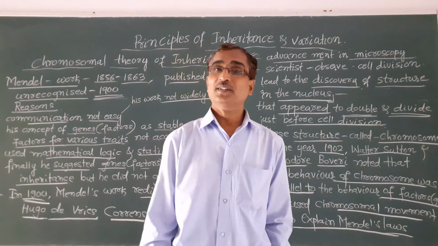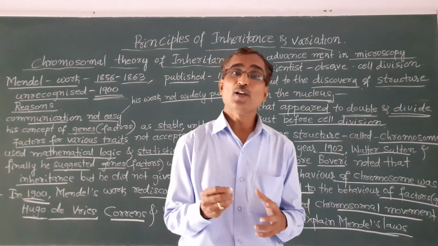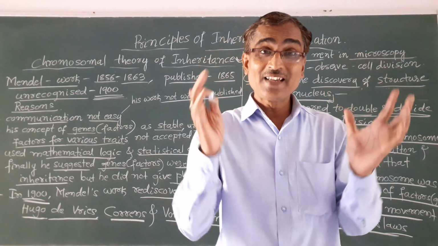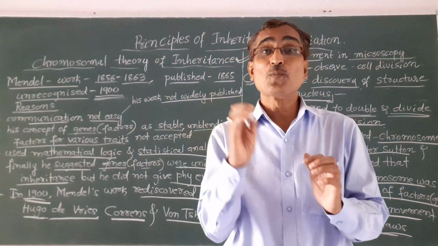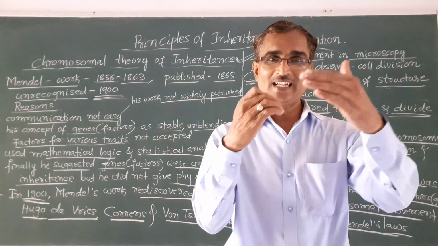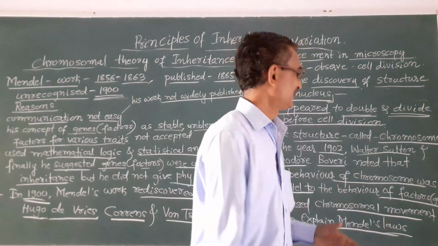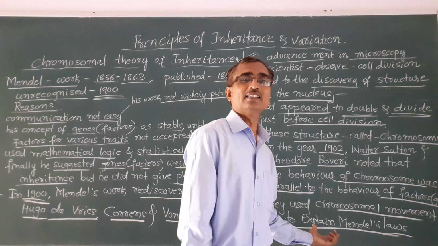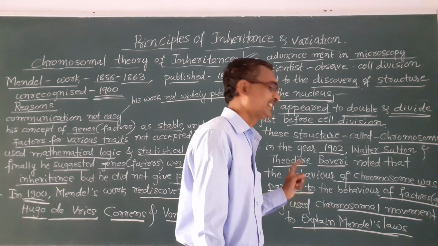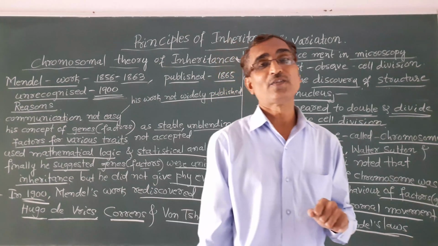Okay, and all of you have already studied during cell division how the movement of chromosomes takes place, how they separate from each other. Based on that, these scientists proposed the chromosomal theory of inheritance.